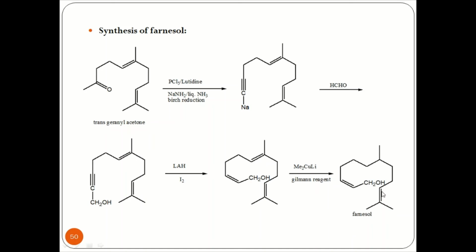Now this farnesol component can be easily established spectroscopically because there is the presence of an OH, which is going to give around 3300 to 3400 in IR. There is the presence of C double bond C, which can be observed in the range of 2800 in IR.